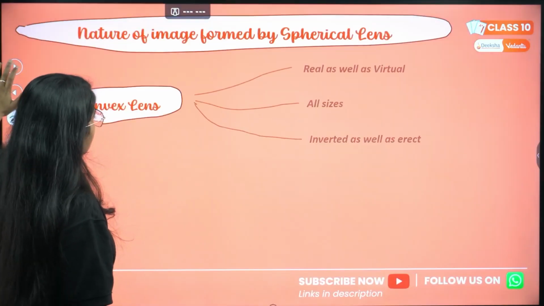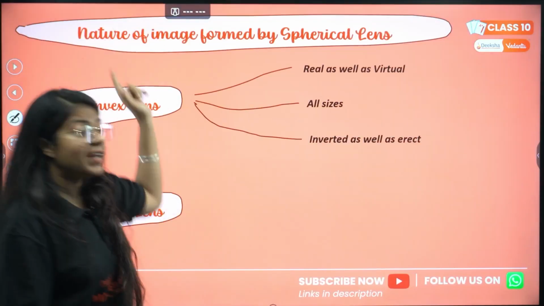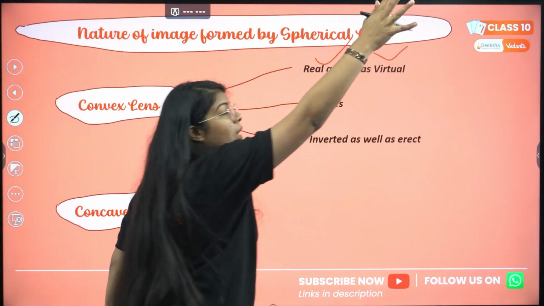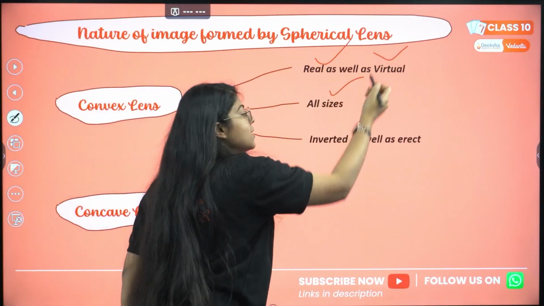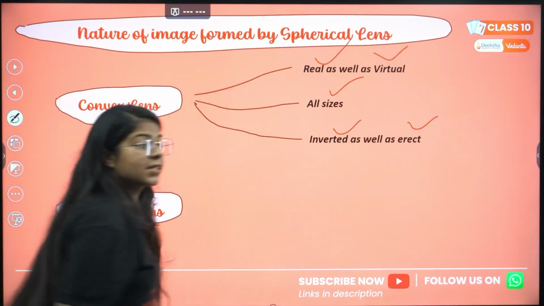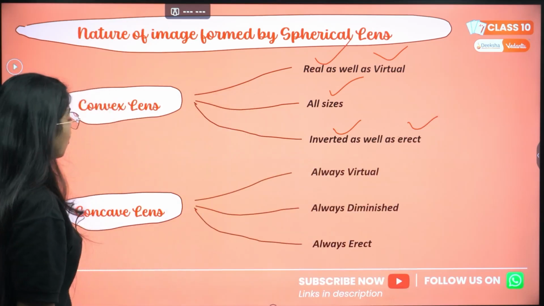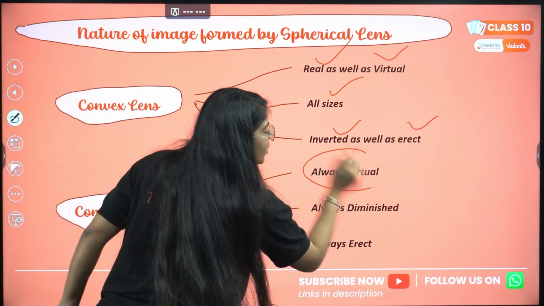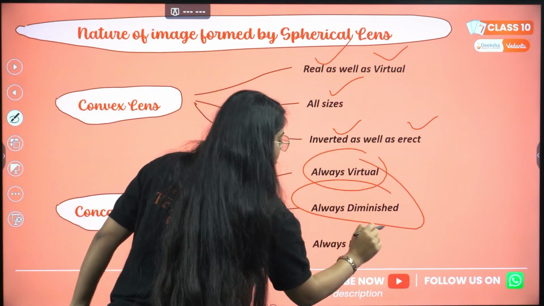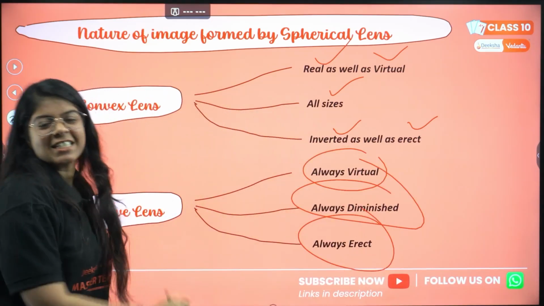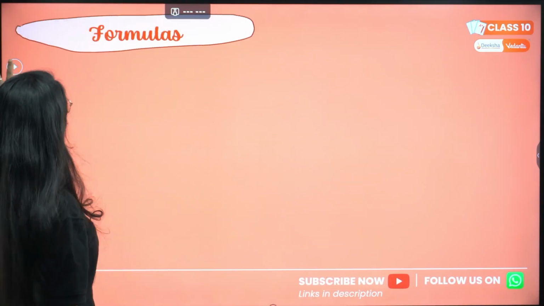Now, in case of convex lens, we have real as well as virtual. In the sixth case, all sizes, inverted as well as erect, we know that. Then concave lens, but always virtual, always diminished, always erect. Okay, what is left?